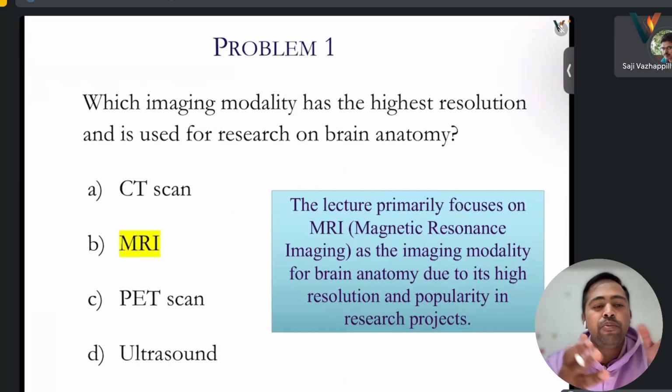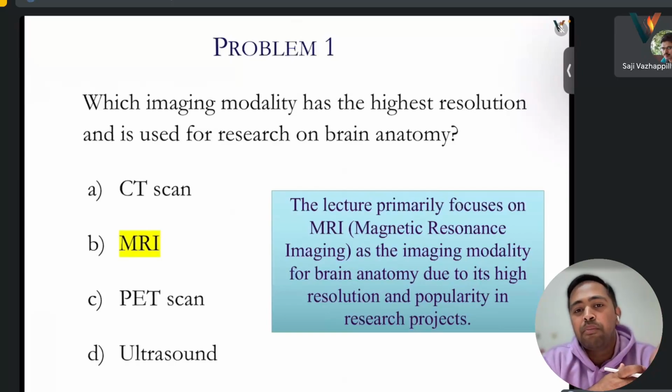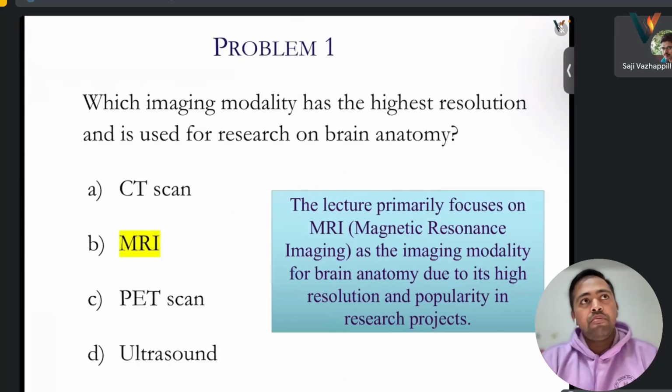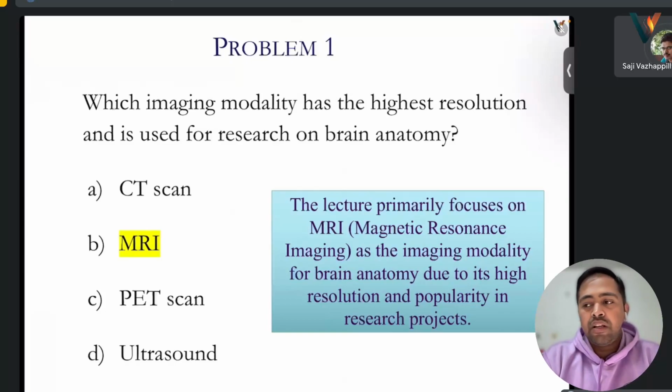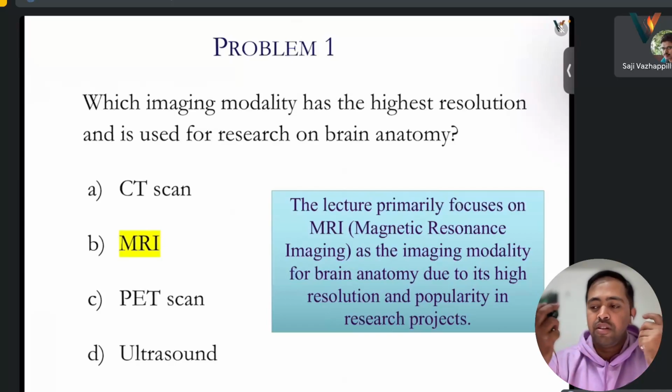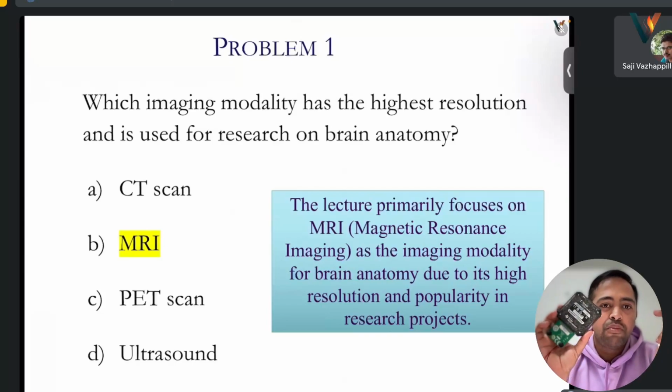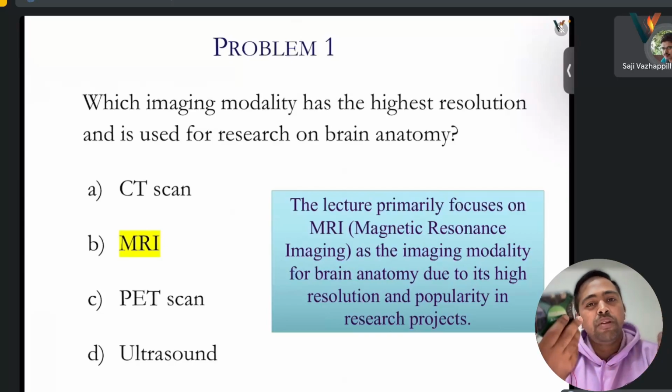What if we come up with a technique that is much more advanced than MRI? We are not leaders in the technology. We are copying people, mostly reverse engineering, and we are buying most of our equipment from outside. Even to buy a small module like this, it took around 45 days just to come to India, because it is not being made in India.